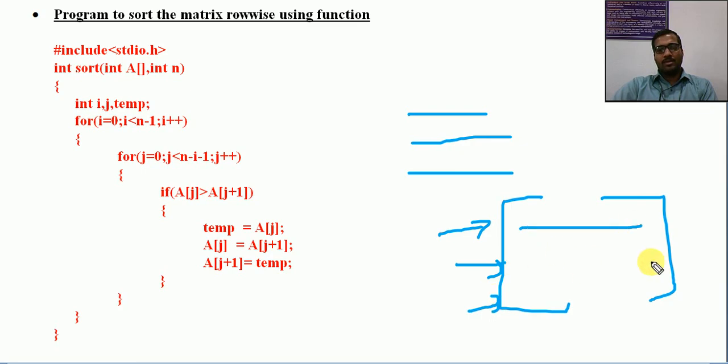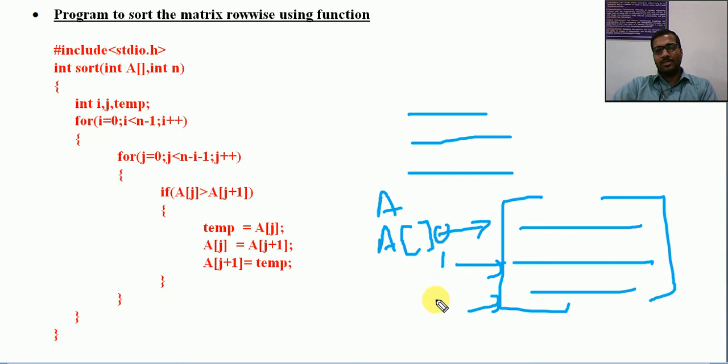These are rows. So each row, if this is the name of a two-dimensional array, will be like a of 1, a of 0 0 indicates this location, right? So this is the 0th location, first, second. This is actually the 0th row. So the 0th row is to be sorted, the first row to be sorted, then the second row to be sorted.